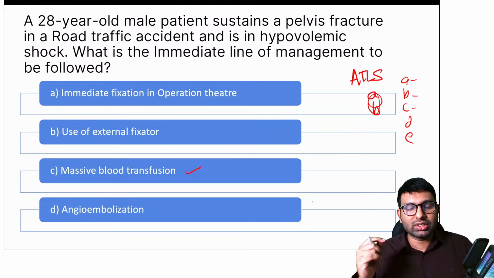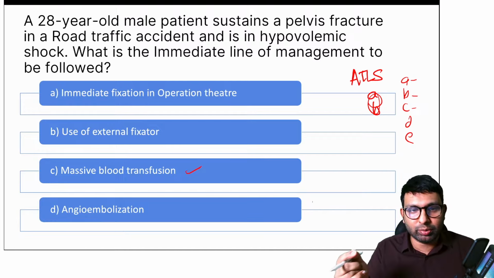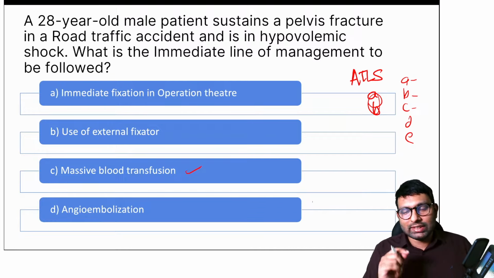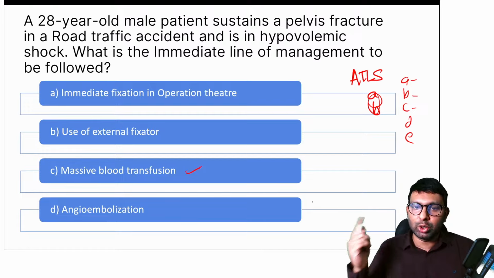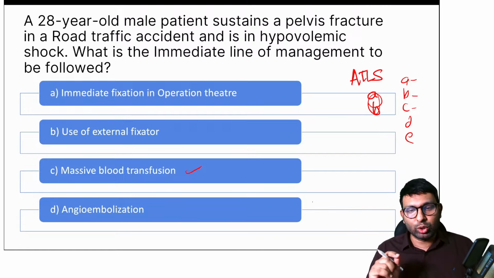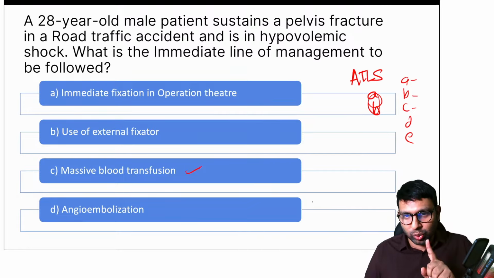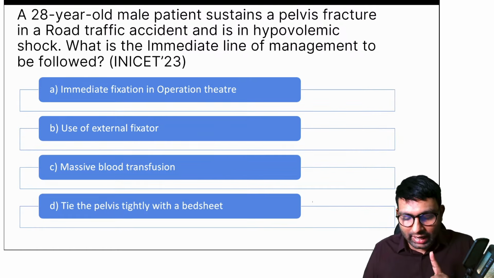See, angioembolization, external fixator, operation, then doing immediate fixation, all of this requires the patient to go to an OT, and that will be too late by then. So the immediate thing you will do is a massive blood transfusion. So that was one way of answering it. Now look at another question here.